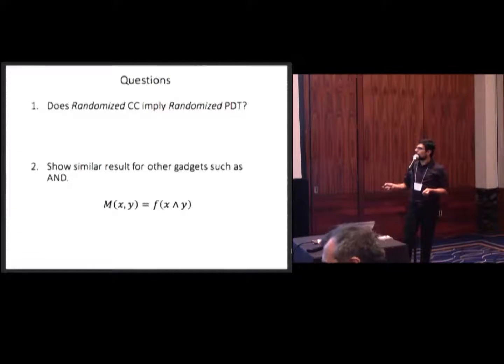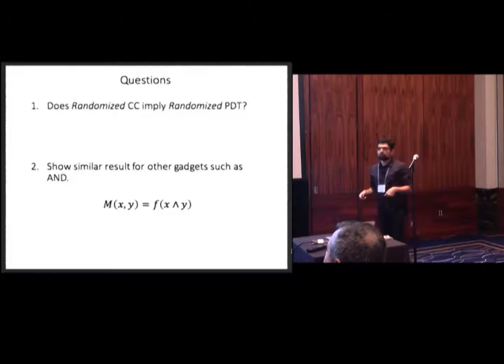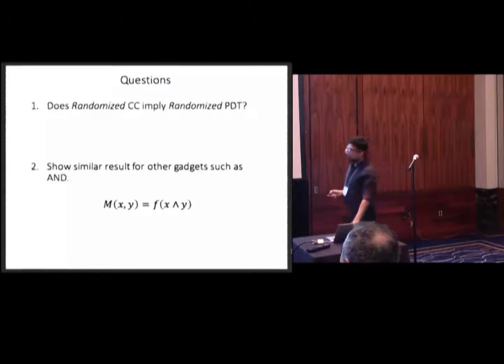For example, one of these interesting classes of functions is AND function, which is just bitwise AND of the variables. So, for example, if you are given an AND function with low communication complexity, can you say that it has low decision tree complexity in some interesting decision tree model? For example, a natural candidate for this is an AND decision tree, a decision tree that instead of asking parity of some of the bits, you ask AND of some of the bits. So this is an interesting question.